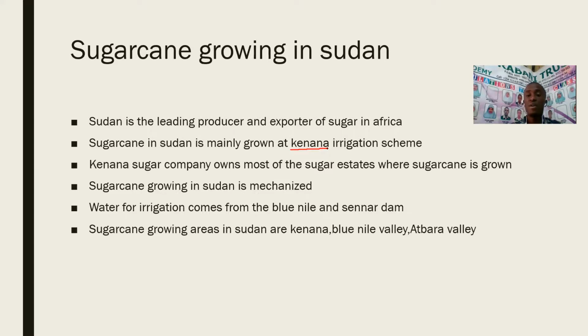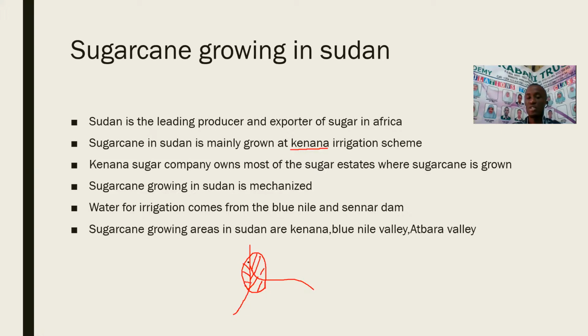So if this is the River Nile, and this is the Blue Nile, the scheme is found between this place. When they draw a River Nile and then they shade the point where the Blue Nile and the White Nile meet, this point is where we have Kenana irrigation scheme in Sudan. That is the place where this irrigation scheme is found.